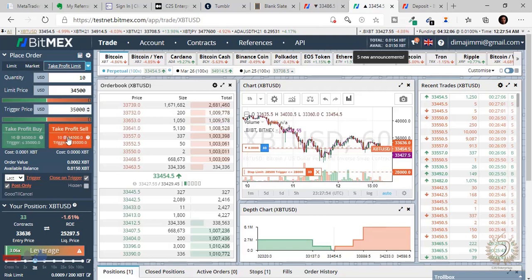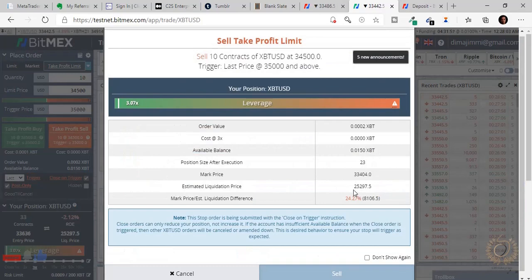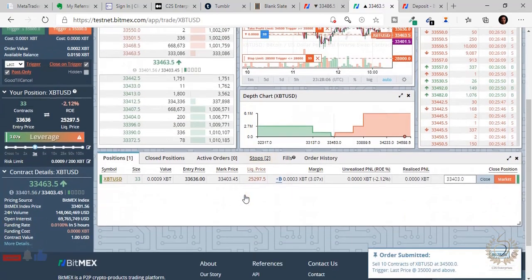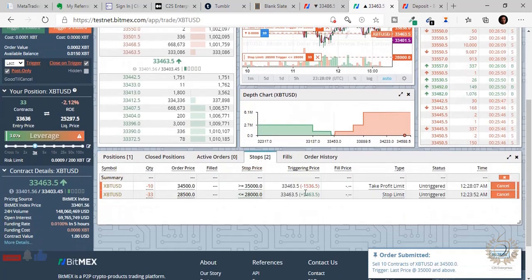So you can see now it's going to open a take partials kind of thing for you. If you click sell, it's actually going to open the stops. You can now take part of these 33 contracts in profit.